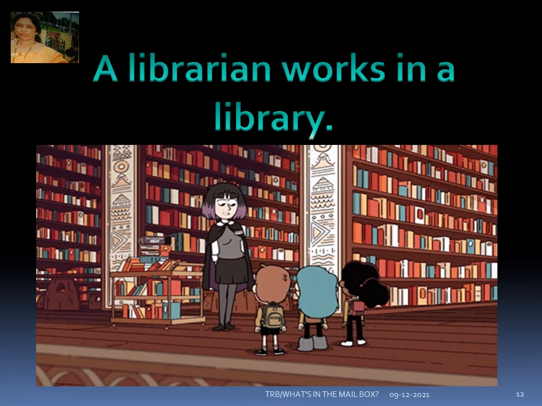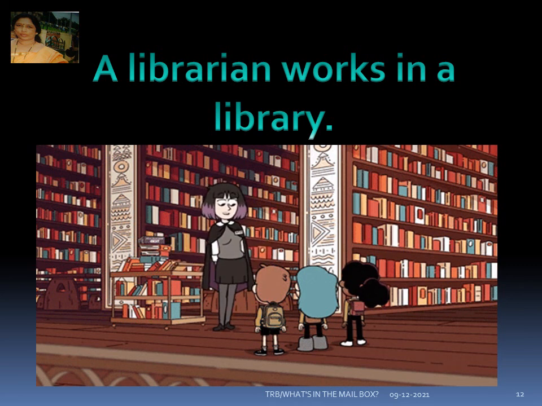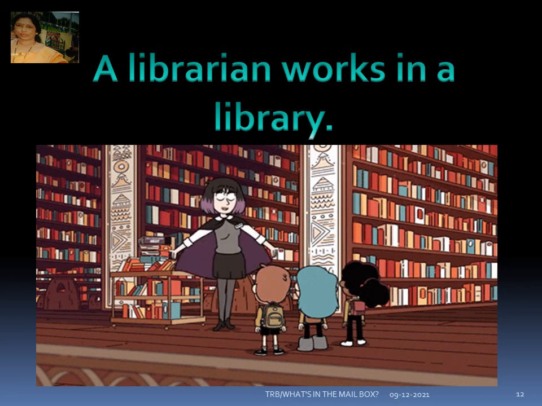A librarian works in a library. Now here in the picture, we see a library full of books, and these books will be arranged category wise. In the library, we need to maintain very much silence because people come here to read. We don't chat in the library. So what is a library? A library is a place where we find a number of books. And who works in the library? A librarian works in a library.